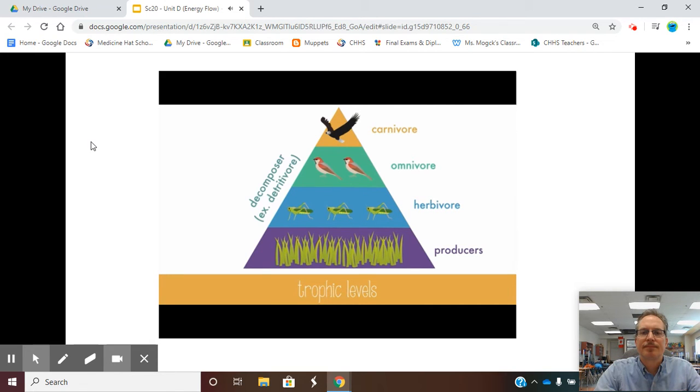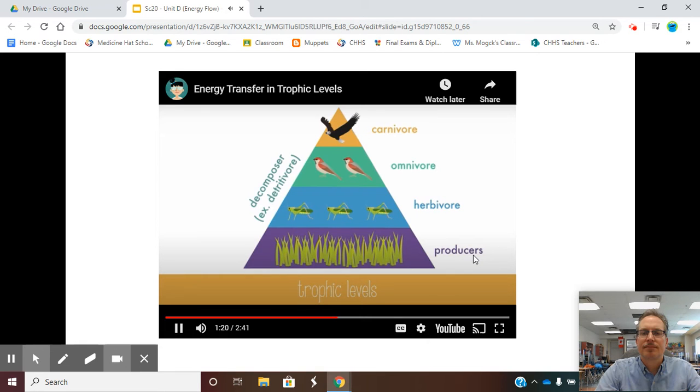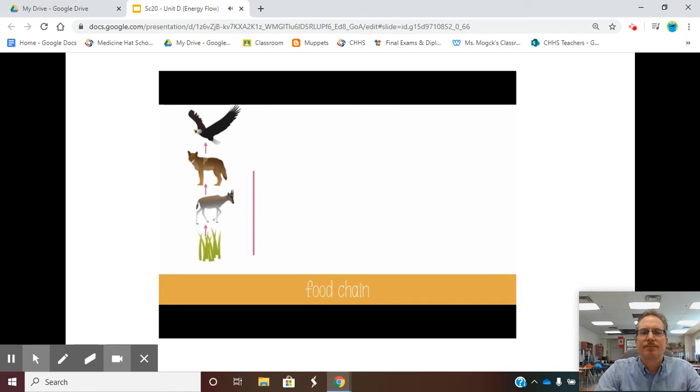Each trophic level on this pyramid indicates the organism's position in a sequence of energy transfers. Producers are at the bottom because they support all the levels above. They get their energy from the sun, and that energy gets transferred to the organisms that consume them. We can follow the energy transfer by looking at a food chain, which is a single pathway of feeding relationships among organisms in an ecosystem that results in energy transfer.